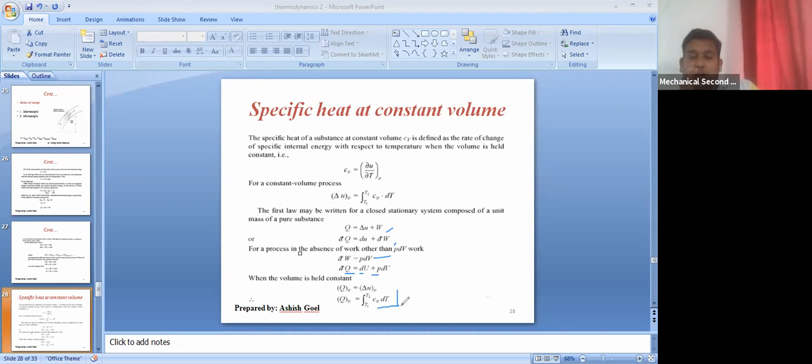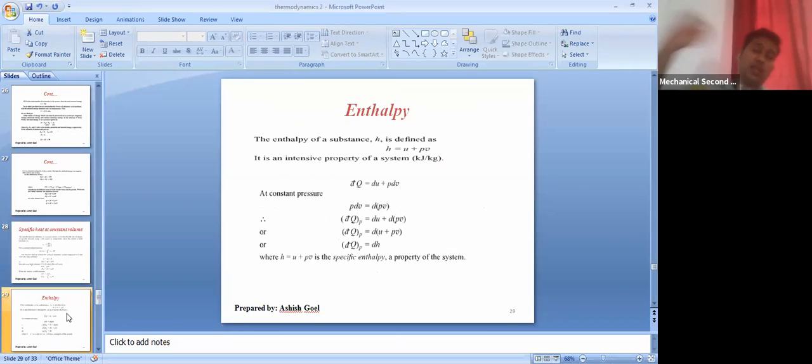That is, the value of heat transfer QV at constant volume would be nothing but the integration over initial temperature to final temperature of the specific heat at constant volume into dT. This is also one of the formulas that you will have to keep in your mind. It may be used for solving some questions. Now there is another important term.